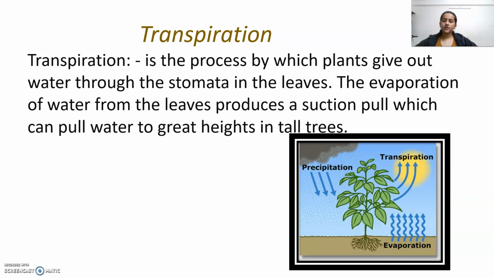Transpiration. Transpiration is a process by which plants give out water through the stomata in leaves. The evaporation of water from leaves produces a suction pull which can pull water to great heights in tall trees.